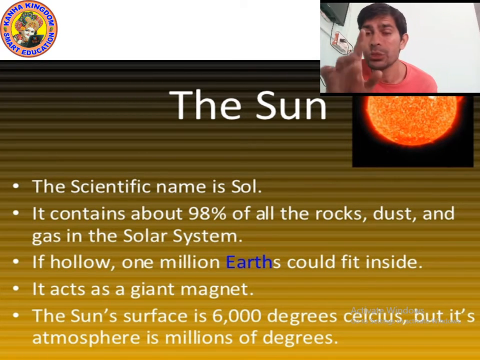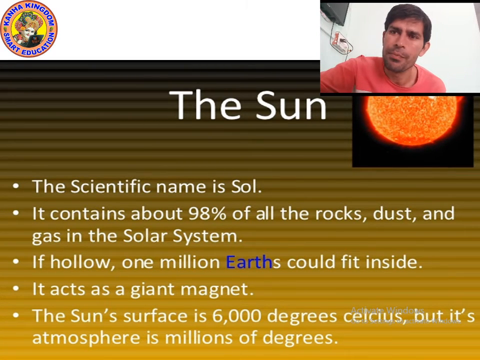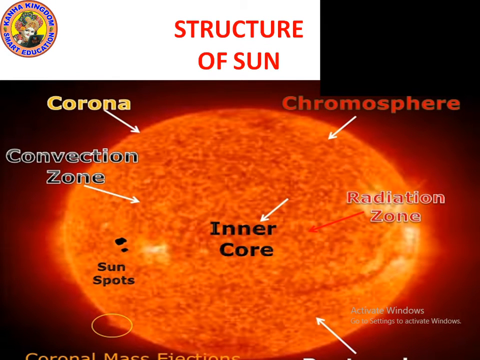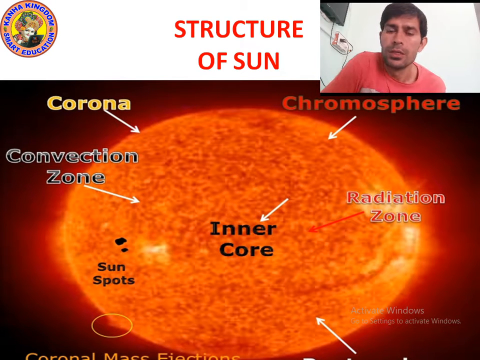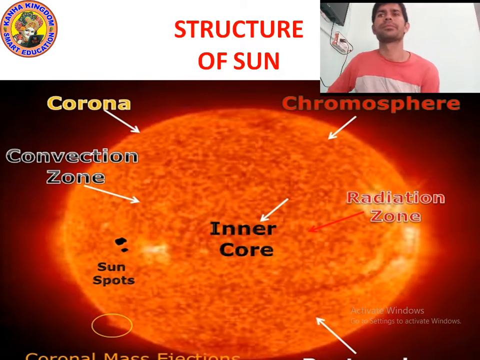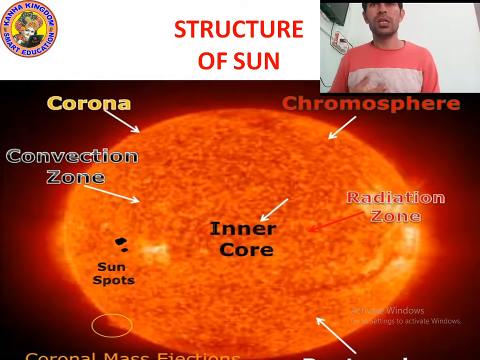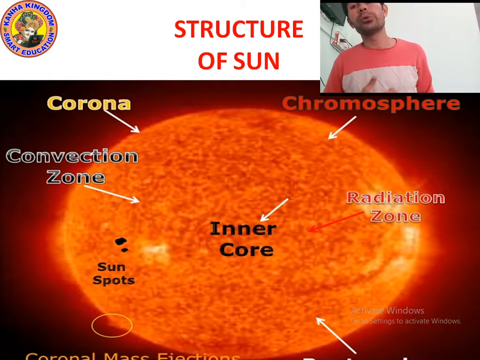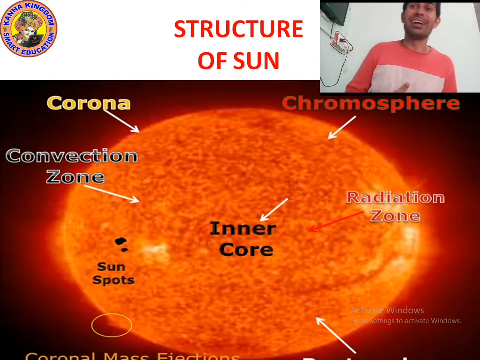Now, let me show you the picture of the sun. Let's move on to the next point. So kids, you can see the picture of the sun. Can you see the word corona? Corona is written.